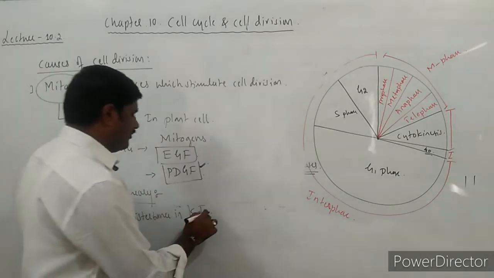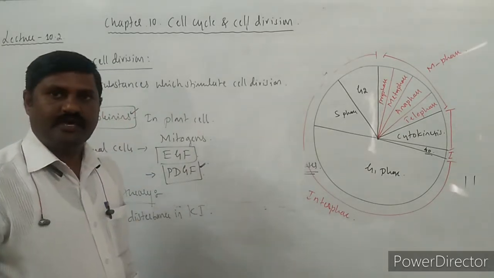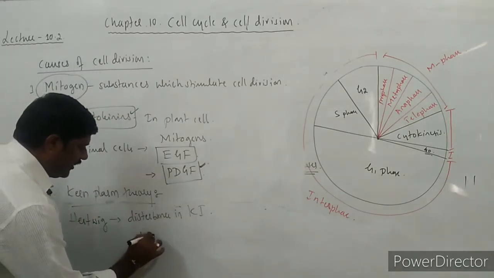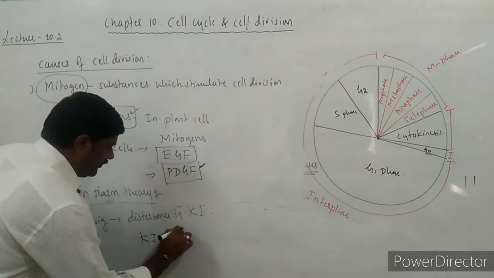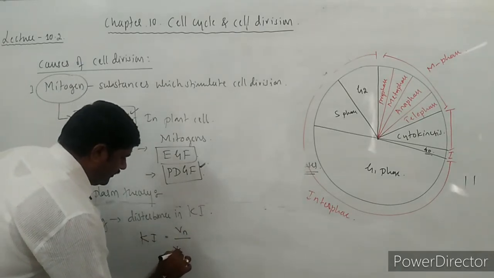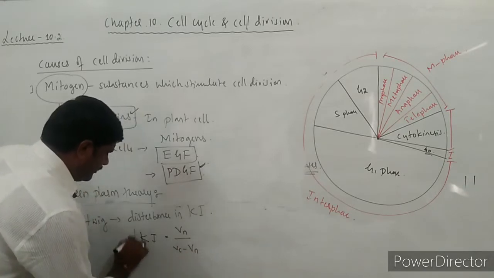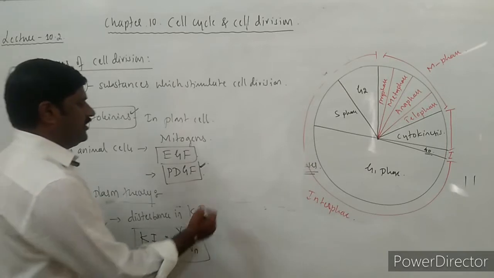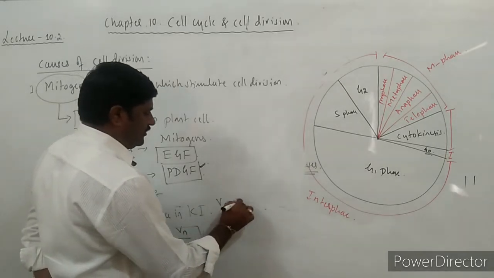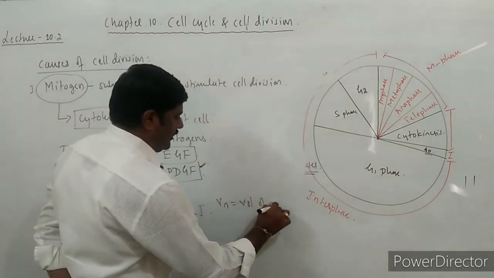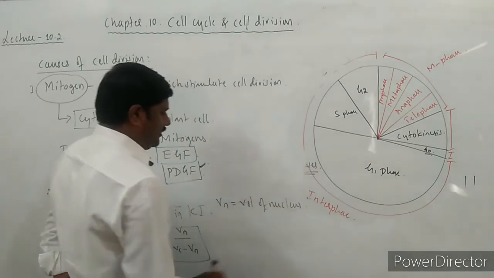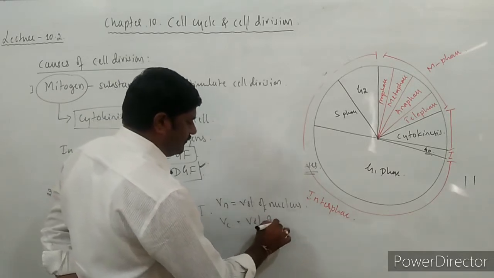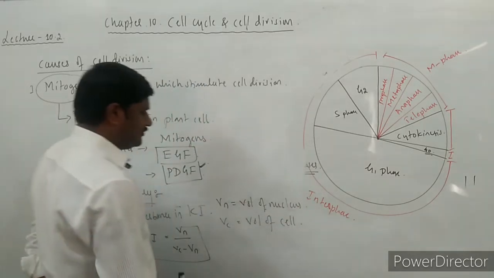So what is this karyoplasmic index? With the help of a formula he explains. Karyoplasmic index is equal to Vn divided by Vc minus Vn. This is the formula he gives. What do you mean by Vn? Vn is the volume of the nucleus. Vc is the volume of the cell.